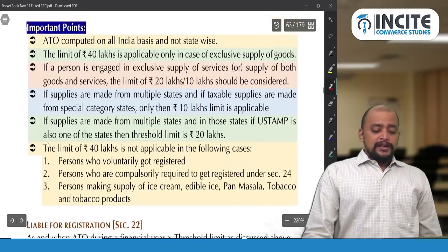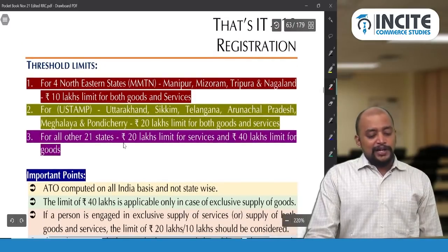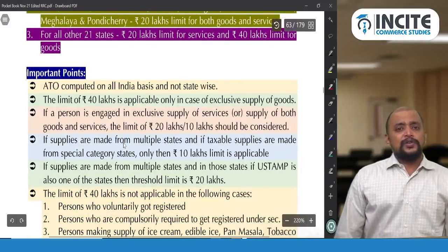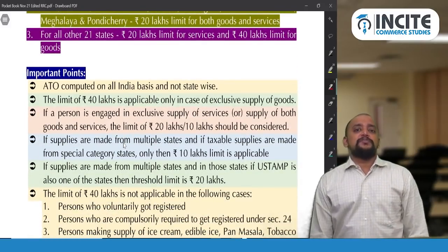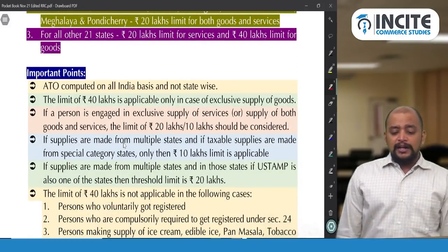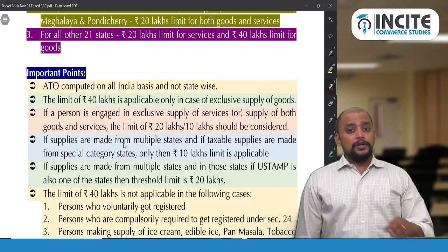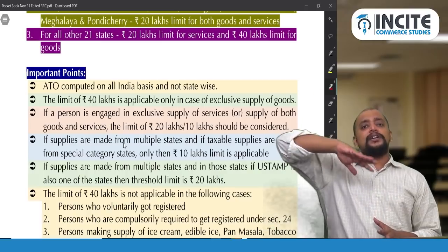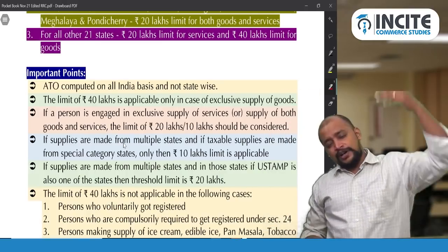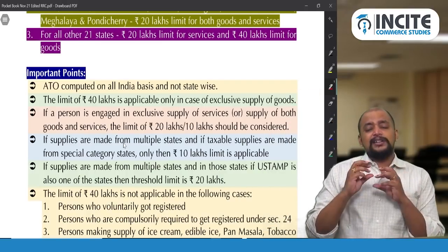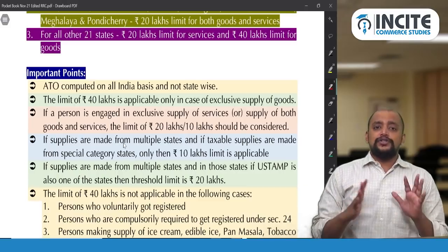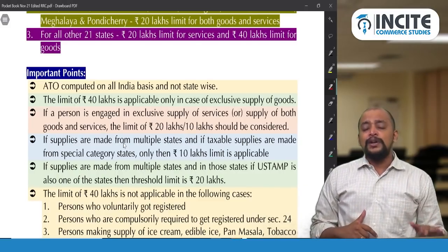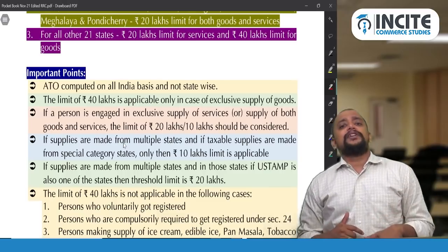Okay. So the threshold limit we have understood applies if you are doing business only in one state. Aggregate turnover will never be computed on a state-wise basis, it is all India basis. And the limit of 40 lakhs is applicable only in case of exclusive supply of goods. What the meaning of aggregate turnover is, we have already learnt. In that aggregate turnover we will be taking interest income also, and this aggregate turnover will be computed for the current year.